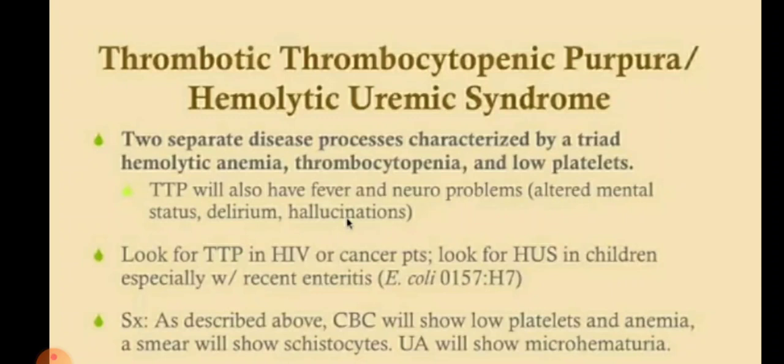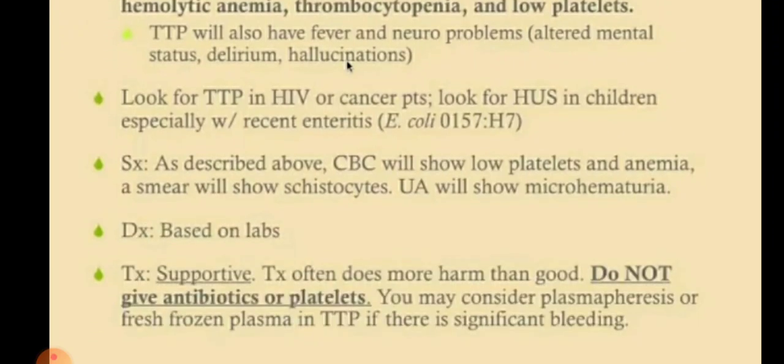In both of them we are going to see this, but in TTP we see a pentad, with additional symptoms: hemolytic anemia, thrombocytopenia and low platelets, and also fever and neurological problems like altered mental status, delirium and hallucination. Look for TTP in an HIV or cancer patient. Thrombotic thrombocytopenic purpura is common in HIV and cancer patients, but look for hemolytic uremic syndrome mainly seen in